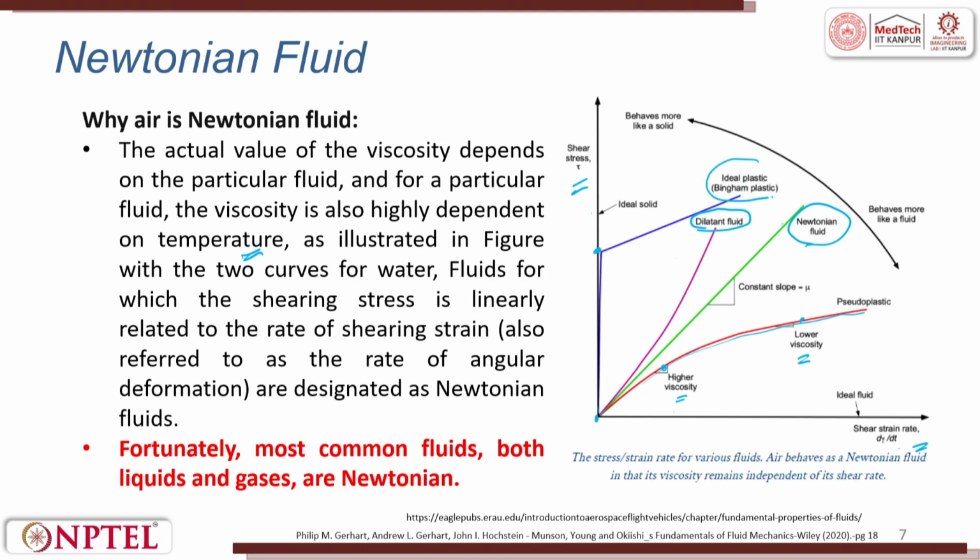So, this is called an ideal plastic, which is otherwise called a Bingham plastic. It behaves more like a solid when you go down, and when you go down it behaves more like a liquid, and when you move to the other end, it behaves like a solid. So, we are always focused more towards Newtonian fluids. All the other things are called non-Newtonian fluids. Dilatant fluid, pseudoplastic and ideal plastic are all non-Newtonian fluids. They do not follow the proportionality.